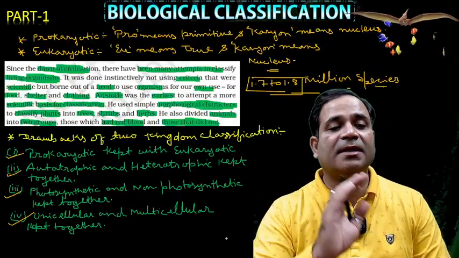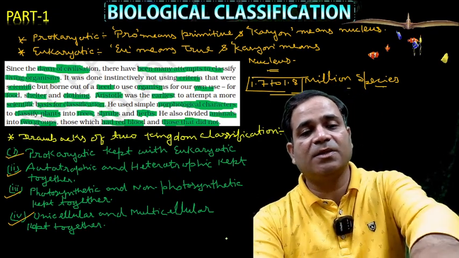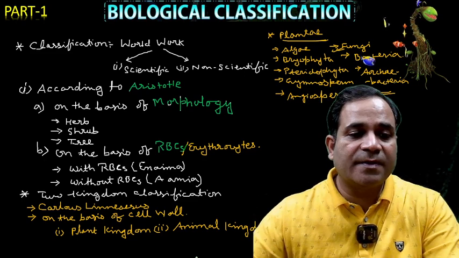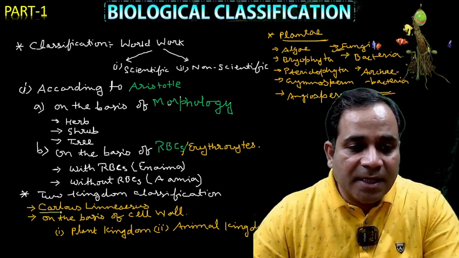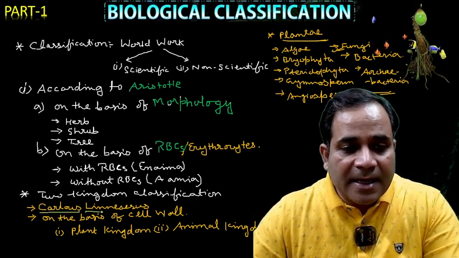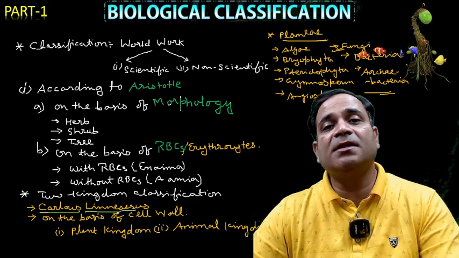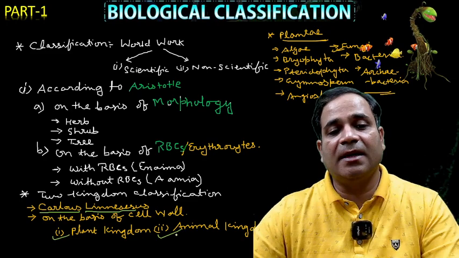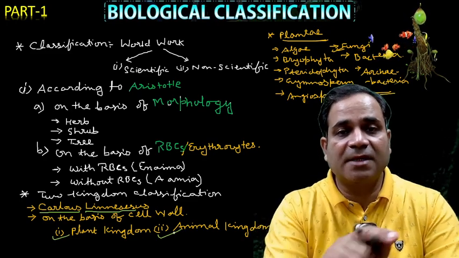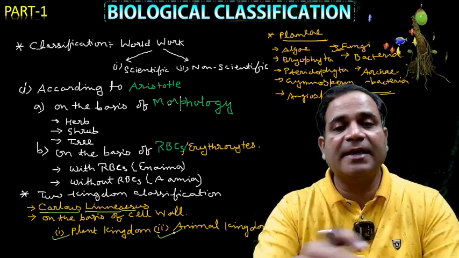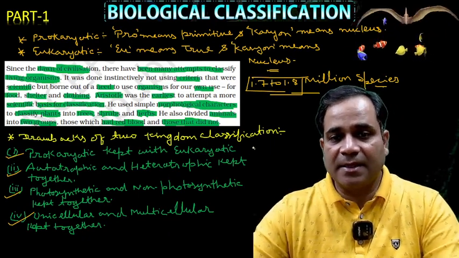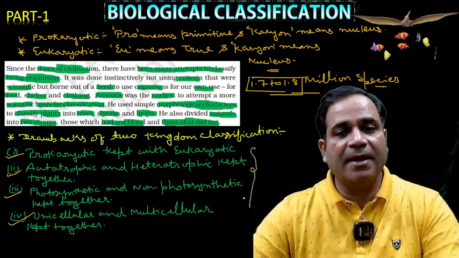The two kingdom classification was given by the scientist Carolus Linnaeus. See, check here, it is written here. On what basis? On the basis of cell wall. That is the plant kingdom, and the second one is the animal kingdom. Now, the second thing: here are some drawbacks, whatever drawbacks are given.